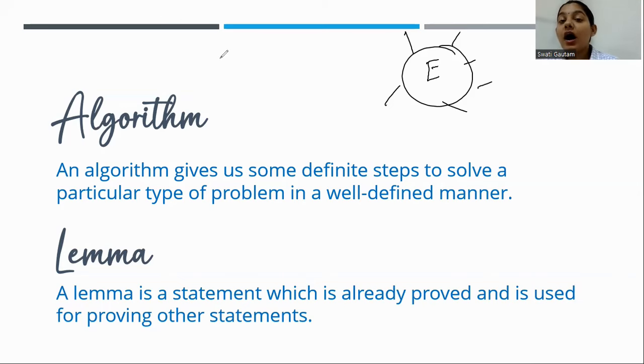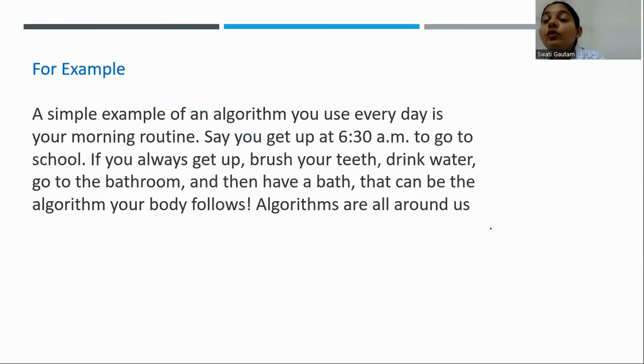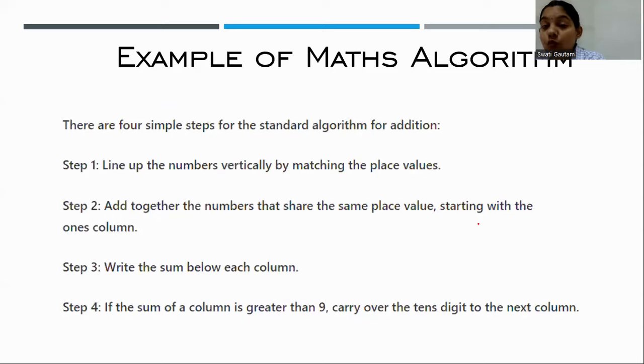So whenever you are showering water to the sun, according to your religious beliefs, you will always move towards the east part. It means something is already proved that the sun is always in the east, so your face will always go towards the east, right? Now, what is a lemma? Something is already proved and you just have to solve the question based on that proof.